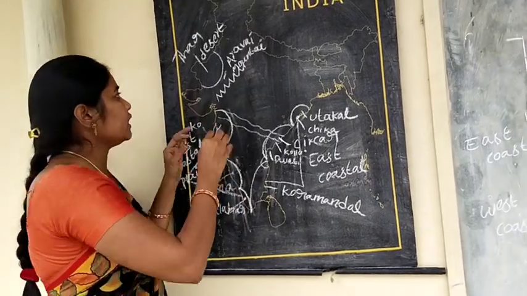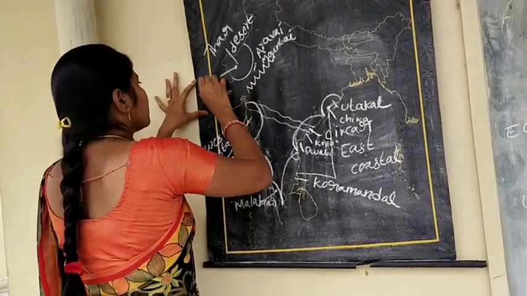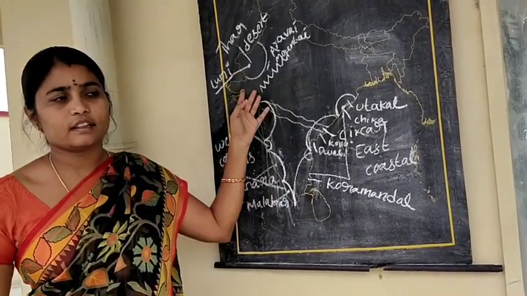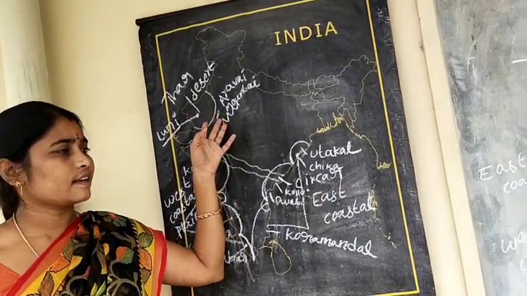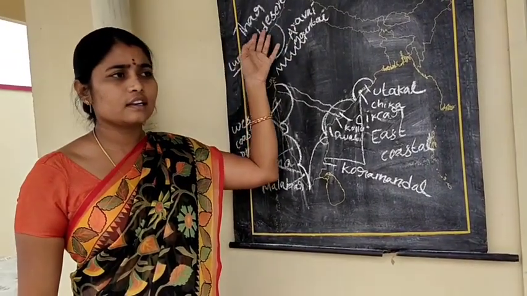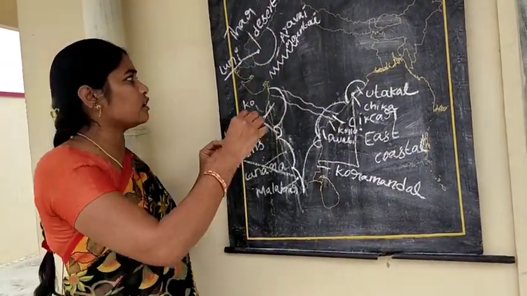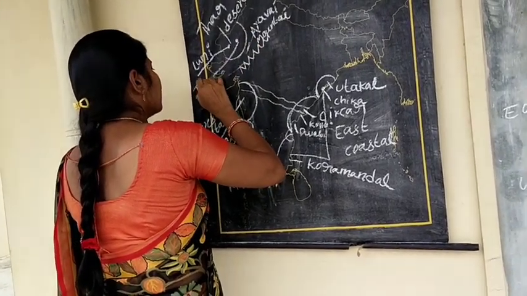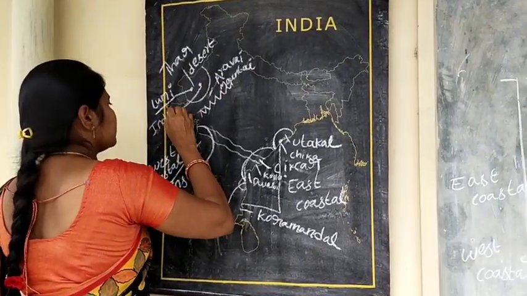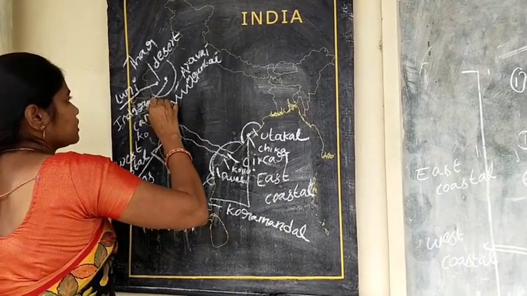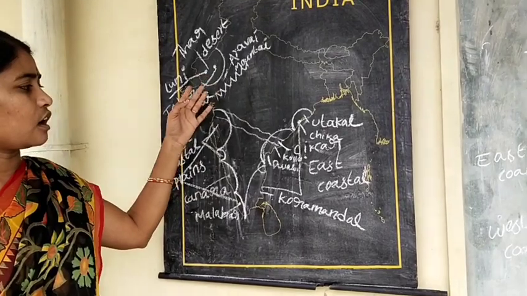Luni is the one and only river in the Thar Desert. Next, the biggest canal in India is Indira Gandhi Canal, located in Rajasthan. So, this is the Thar Desert.